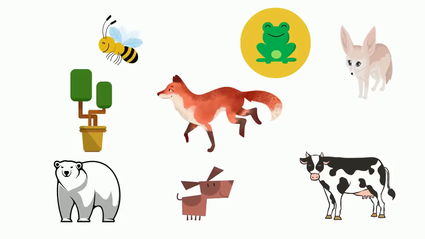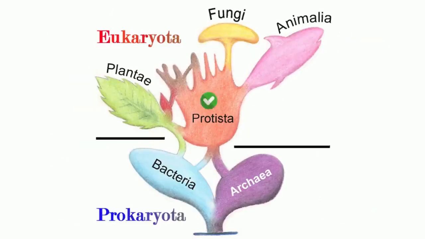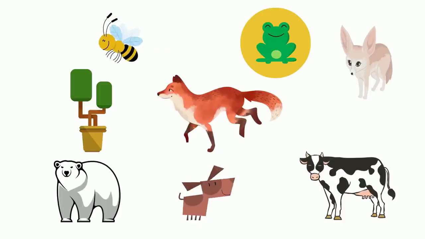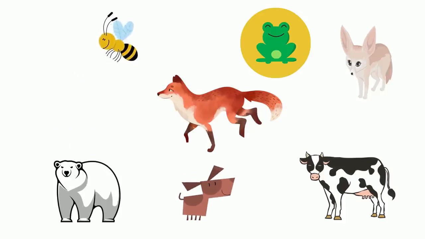Next comes kingdom. There are 6 kingdoms: Protista, fungi, plant, animalia or animal, and archaeobacteria and eubacteria. Foxes are animals and thus fall under the animal kingdom. This eliminates the plant because it belongs to the plant kingdom.